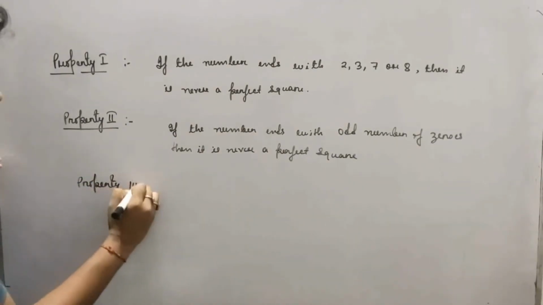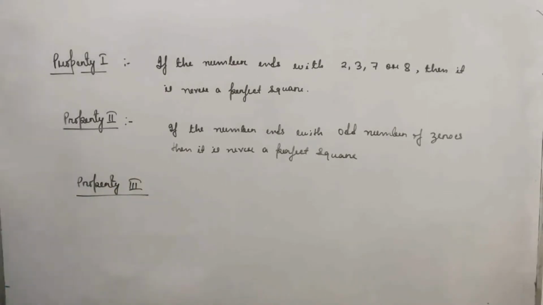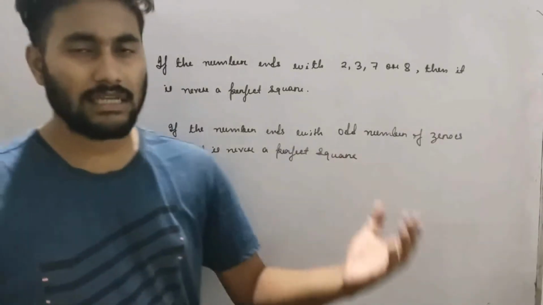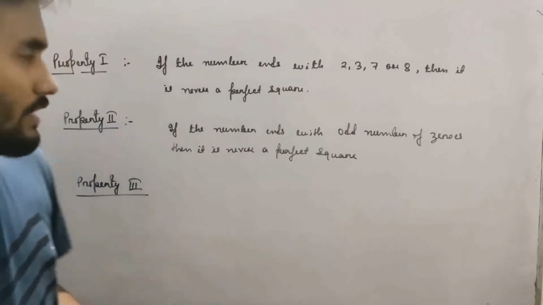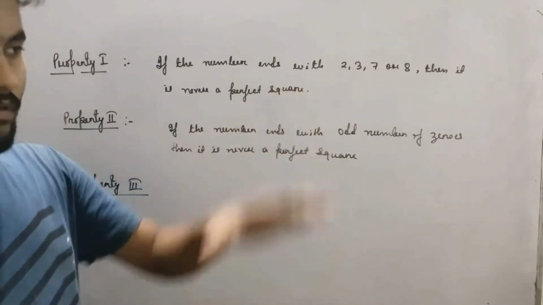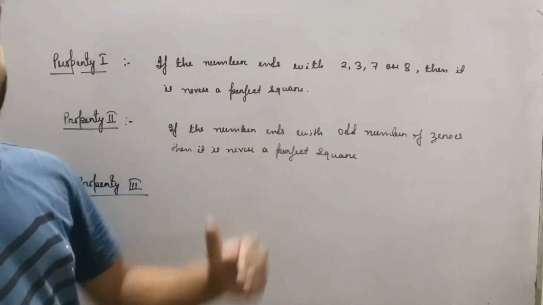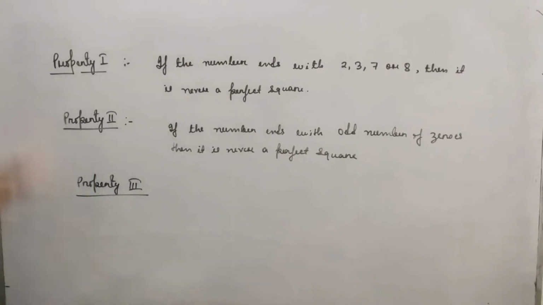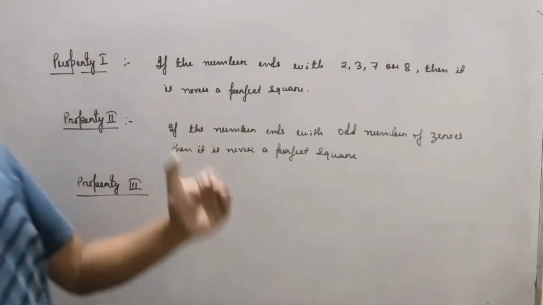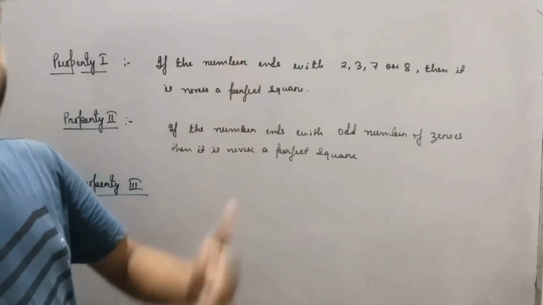For today's class I will give only 3 properties. In the next exercise we will continue with more properties, so if you want, keep one page blank. All the properties I will give on that page only. Today only 3 properties. In the next exercises, the properties will keep on coming.